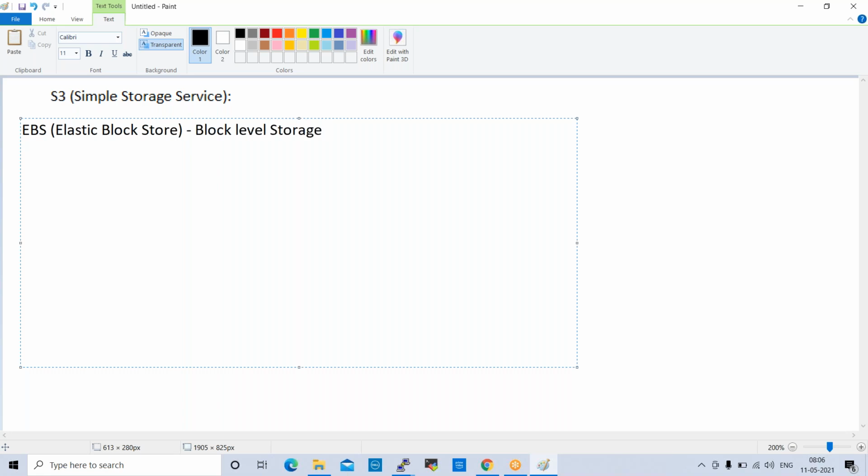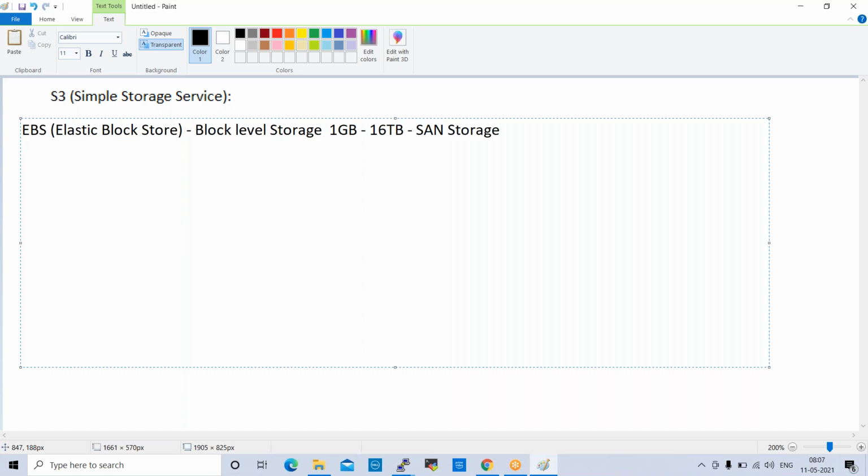We can assign the storage block by block from 1 GB to 16 TB to an EC2 instance. We can compare this storage with SAN storage, storage area network, which is a traditional storage.